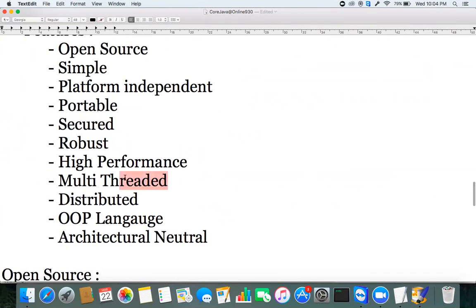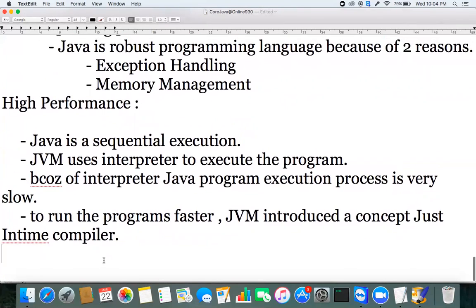Next is multi-threaded. Multi-threaded environment.